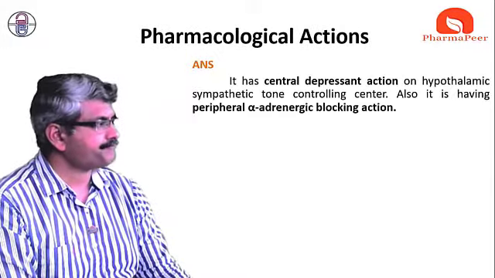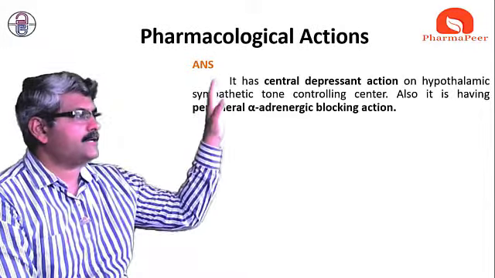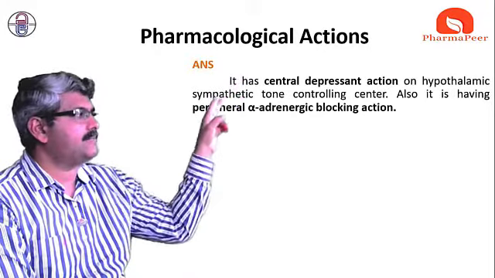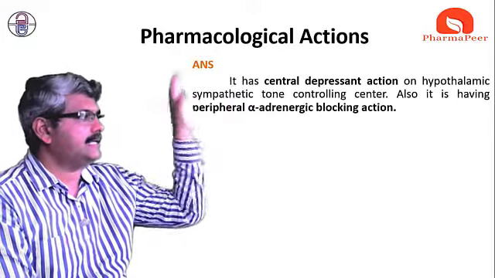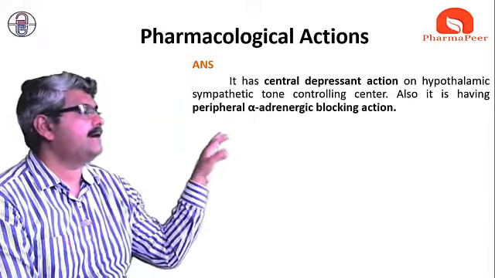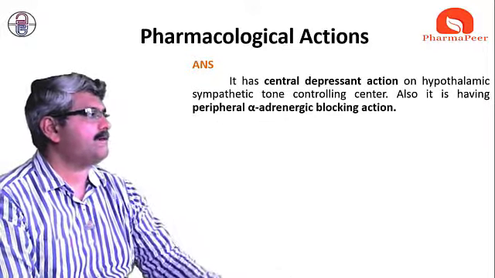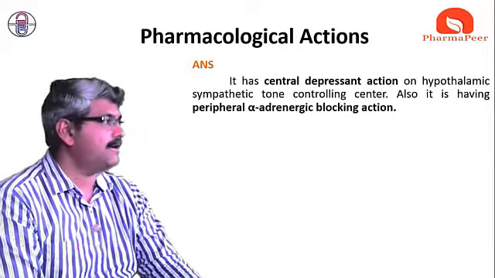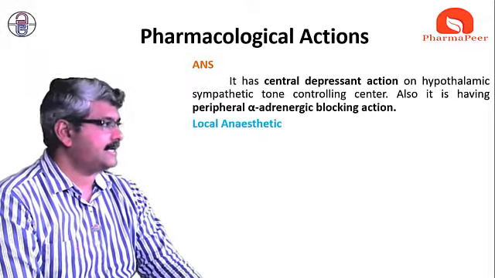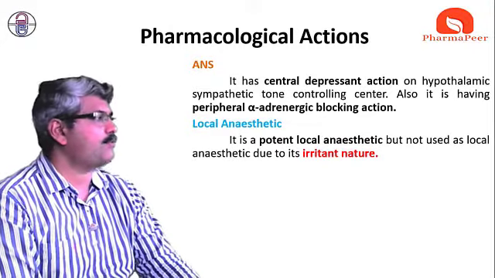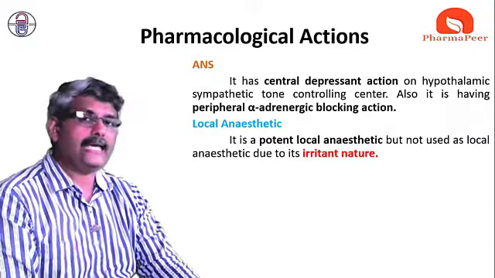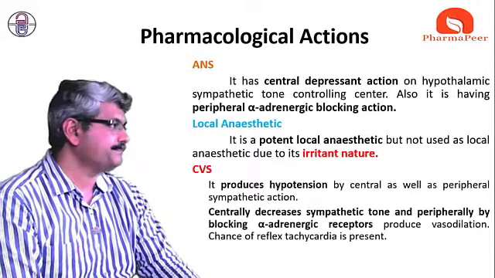Second thing, with respect to the autonomic nervous system, it acts both centrally and peripherally. Centrally, it is depressed at the hypothalamic level, and at the peripheral level, it has an alpha adrenergic blocking action. This is the action on the autonomic nervous system. It also acts as a local anesthetic. It is a potent local anesthetic, but is not used as a local anesthetic due to its irritant nature.